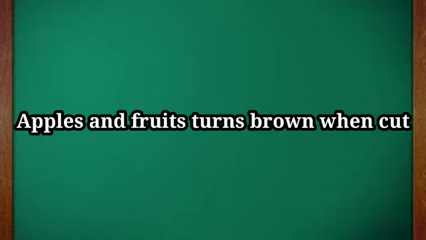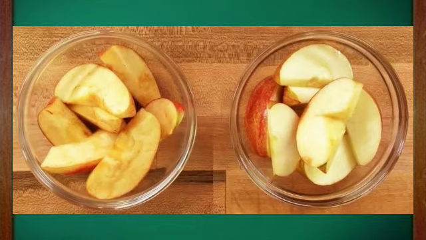Then apples and fruits turn brown when cut. Apples and some fruits turn brown when they chemically react with oxygen in air. This chemical reaction is called browning. The cells of apples, fruits and other vegetables contain an enzyme called polyphenol oxidase or tyrosinase. When in contact with oxygen, the phenolic compounds present in plants become a brown pigment known as melanin.